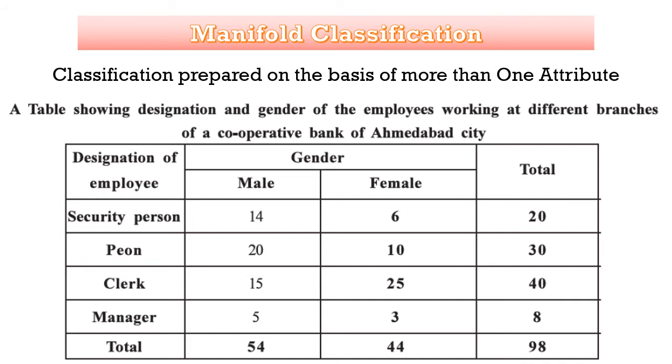Their horizontal and vertical totals are written. The total in the last column shows the total number of security personnel, and the total at the last row shows the gender wise total of the people. Total males 54, total females 44, and the last right bottom cell shows the total vertically and horizontally, and it should be equal. So this is a table which shows manifold classification, that is more than one attribute.